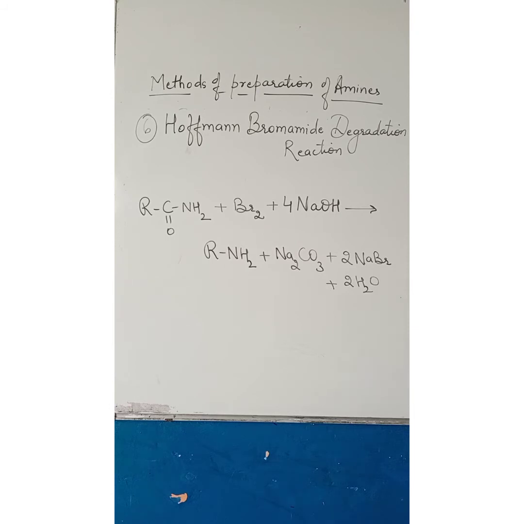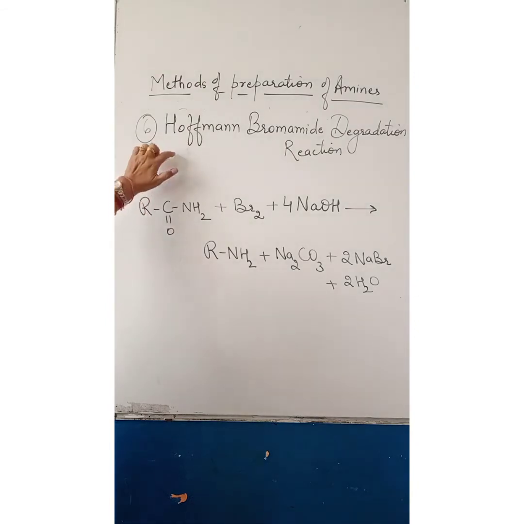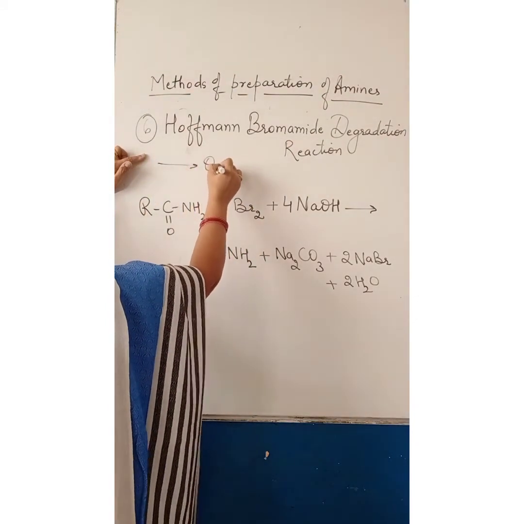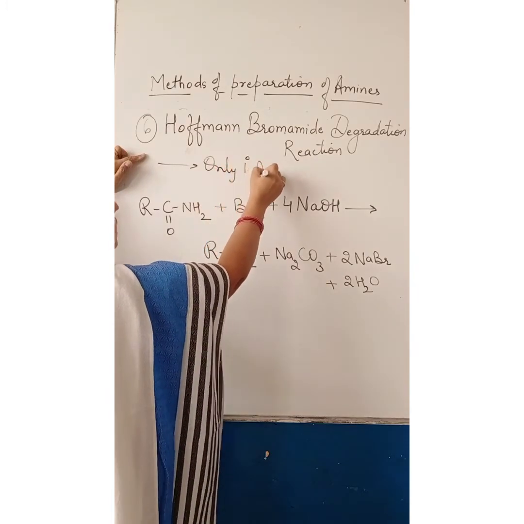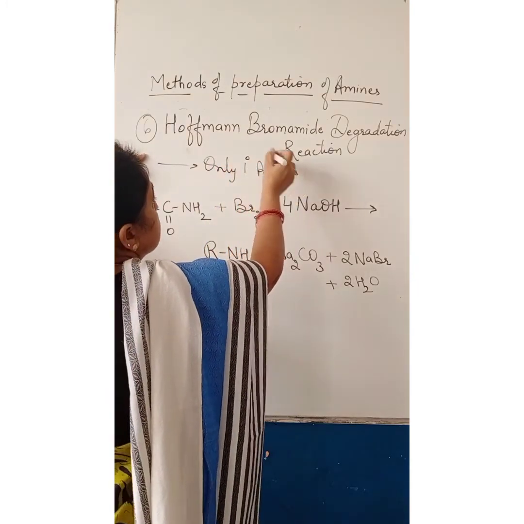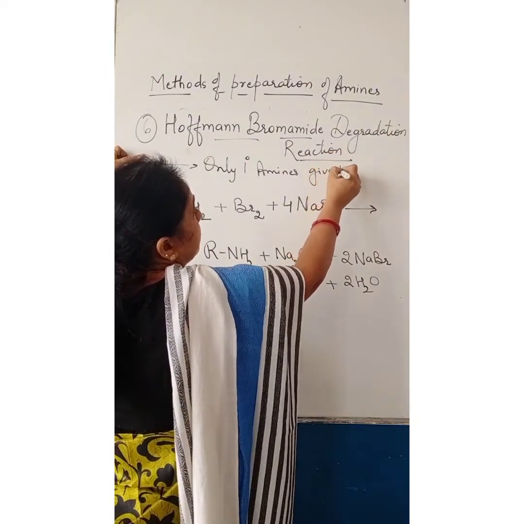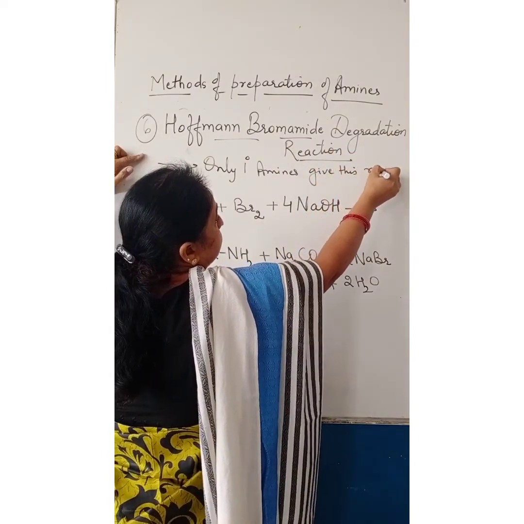Next method is Hoffmann bromamide degradation reaction. It is given by only 1 degree amines. Only 1 degree amines give this reaction.